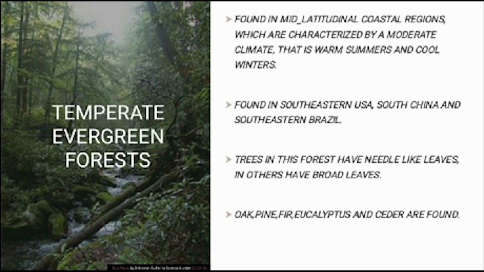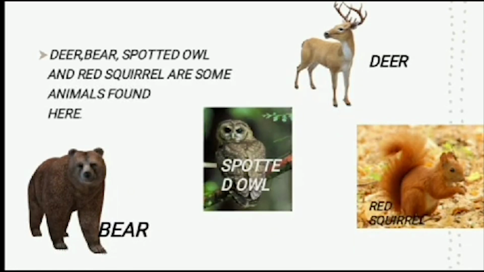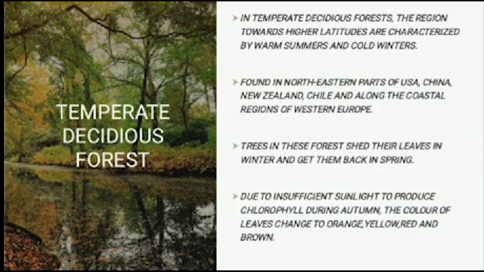Next, temperate evergreen forests have needle-like leaves, and some oak, pine, fir, eucalyptus and cedar are some of the trees found in these forests. Animals like deer, bear, spotted owl and red squirrel are some of the animals found in these type of forests.